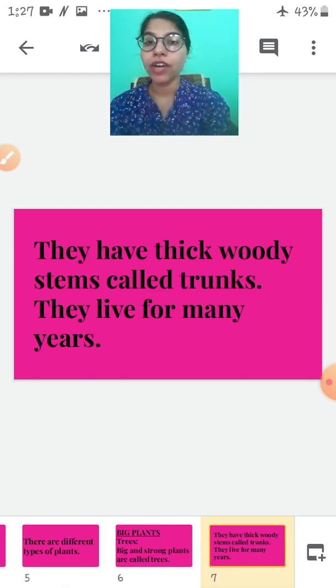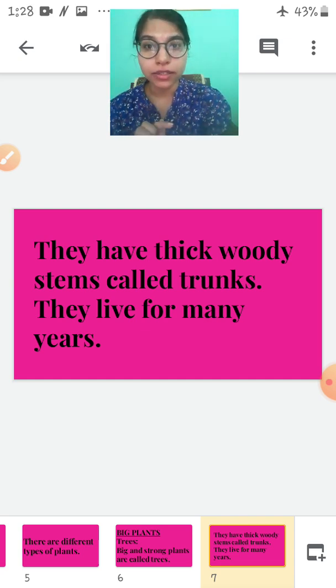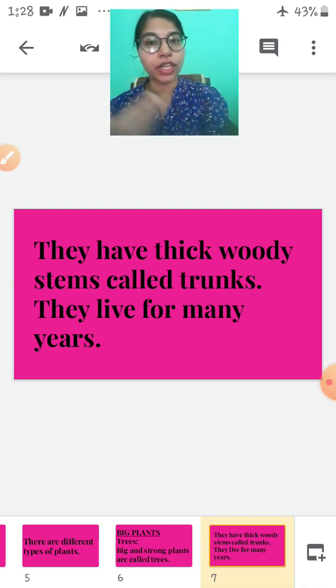Now, they have thick woody stems called trunks. What are trunks? The thick woody part of a plant or of a tree is called a trunk.